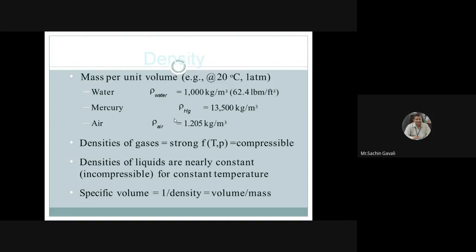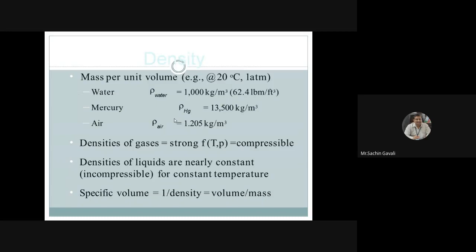Then water density is 1000 kg per meter cube. Mercury density is coming as 13,600. You write down, not 5. 13,600 kg per meter cube. And air density generally we consider as 1.2 kg per meter cube. So densities of gases are a function of temperature and pressure, and they are compressible. Densities of liquids are nearly constant, incompressible for constant temperature.